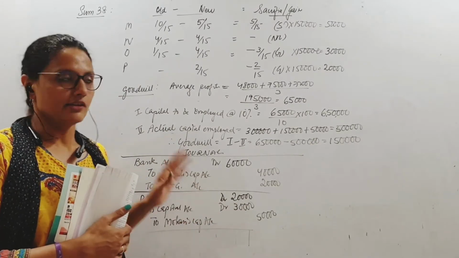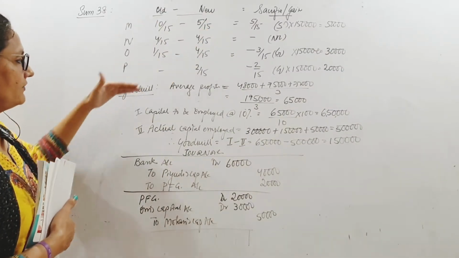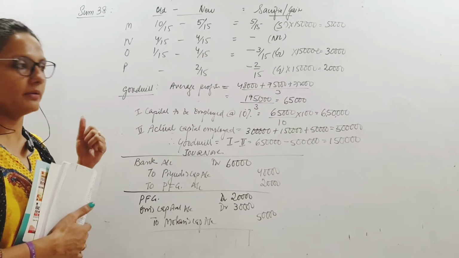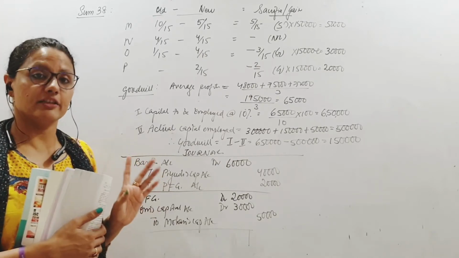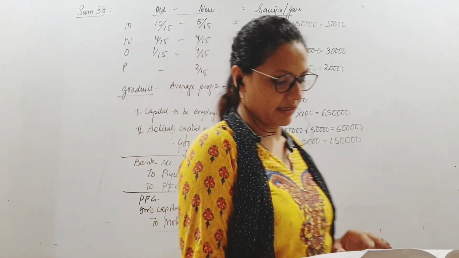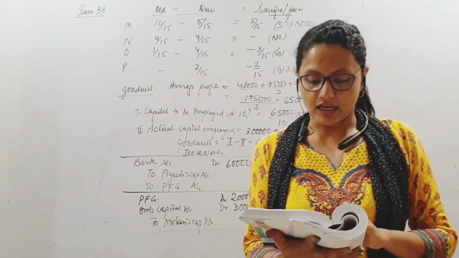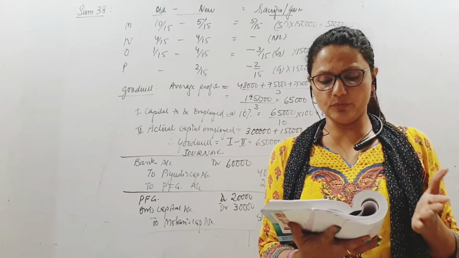Is that clear? So what all have we done? We have found out the sacrifice or gain ratio. Then we found out the goodwill given on the base. And then we have passed the entries at the time of admission. This for bringing in capital and this for distribution of PFG. So that is done. Now we move on to the next.